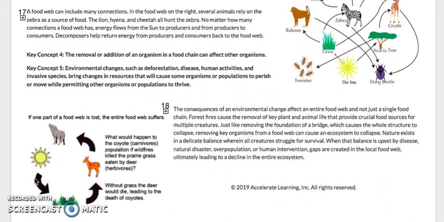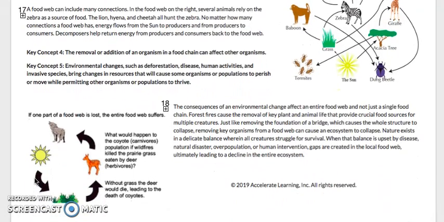Key Concept 4 is the addition or removal of an organism in a food chain can affect other organisms. We'll be doing a worksheet on that. Key Concept 5, which is the last: environmental changes such as deforestation, disease, human activities, and invasive species, which are species that don't belong, bring changes in resources that will cause some organisms or populations to perish or move while permitting other organisms or populations to thrive.